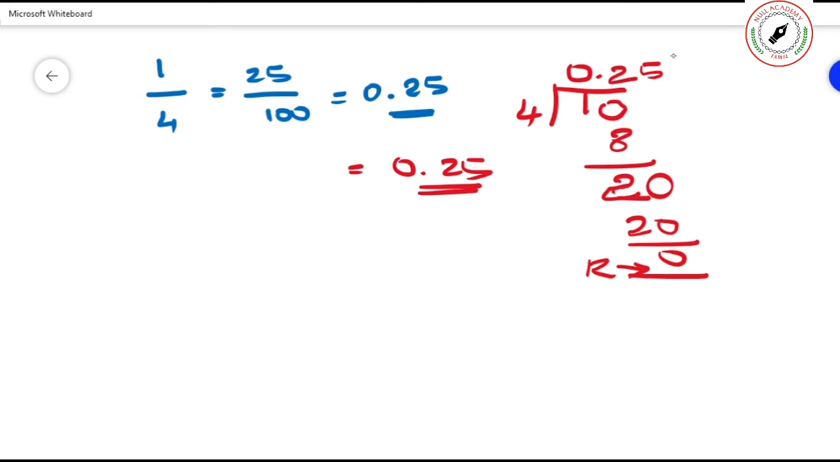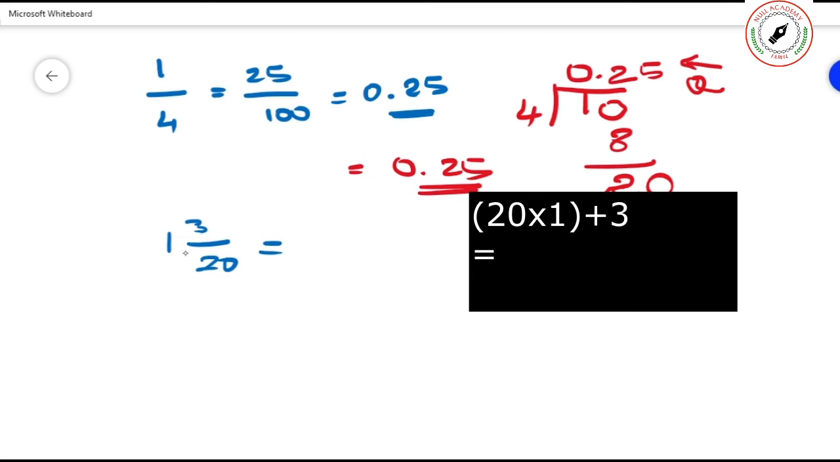Okay. And quotient, you see, quotient is the answer. Shall we do the second one? 1 and 3 by 20. Correct? So we have to make it as a normal fraction. What do you have to do? This multiply and this add.